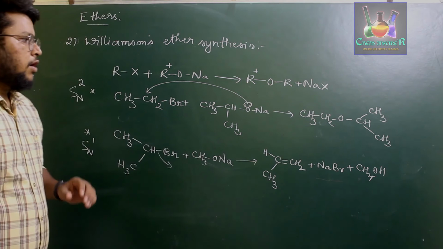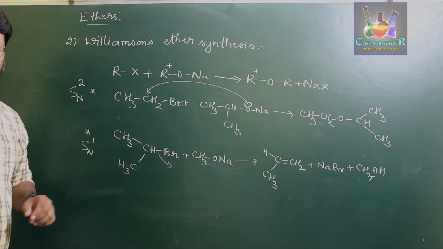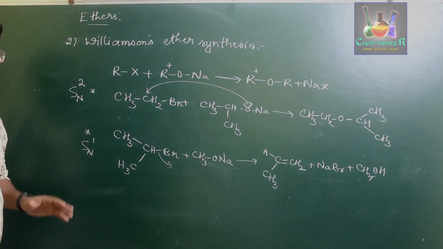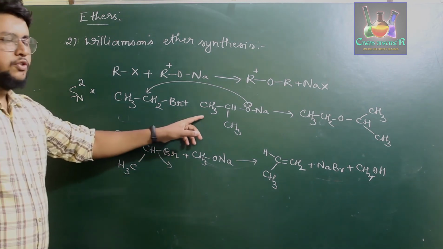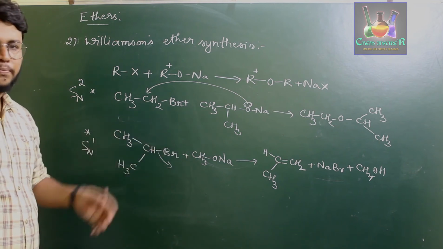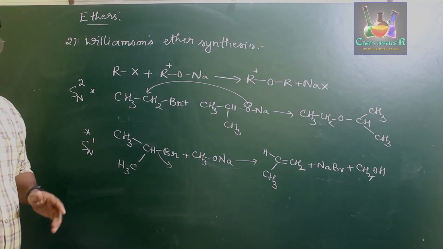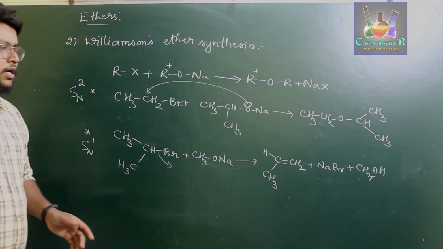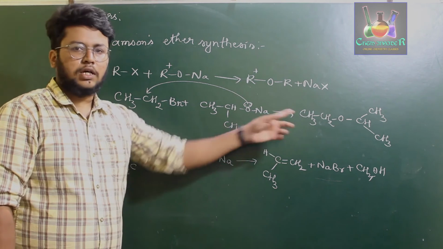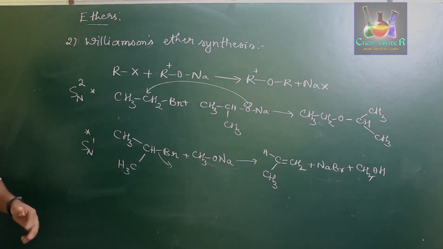So therefore, if we have to prepare a secondary or tertiary ether through Williamson's ether synthesis, the preferred method is that the sodium alkoxide should carry the secondary or tertiary alkyl group, whereas the alkyl halide should be primary in nature, or else you'll end up getting an alkene instead of a secondary or tertiary ether. So this is the method of Williamson's ether synthesis.